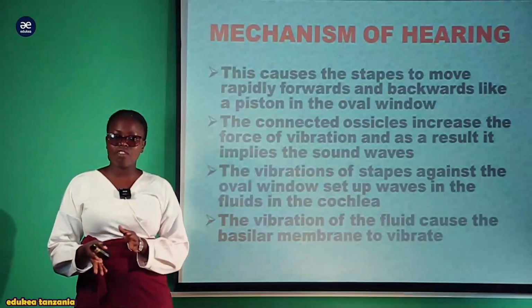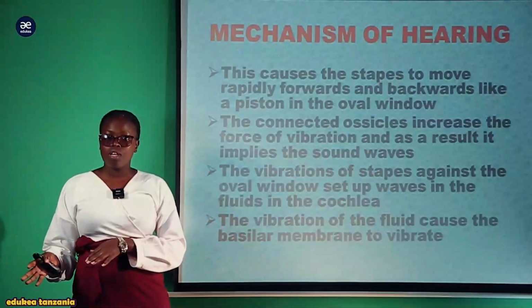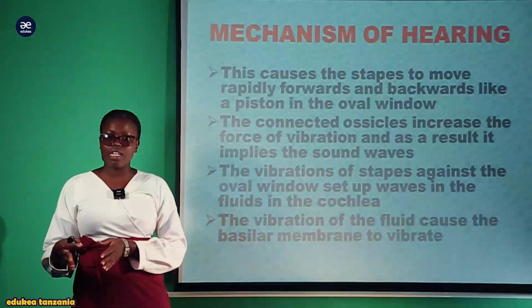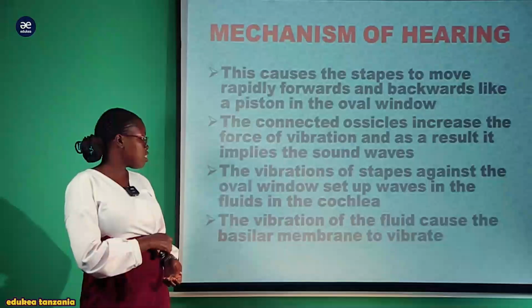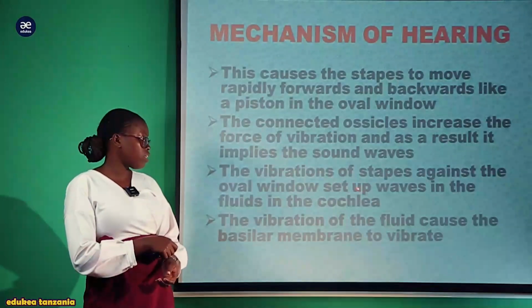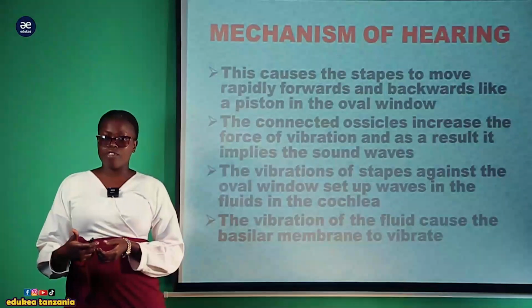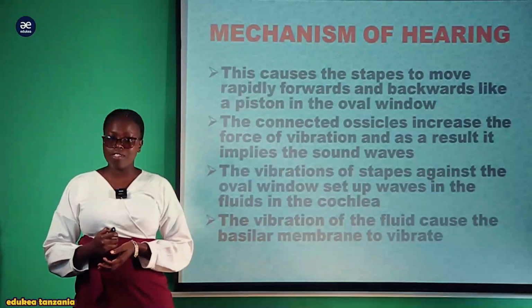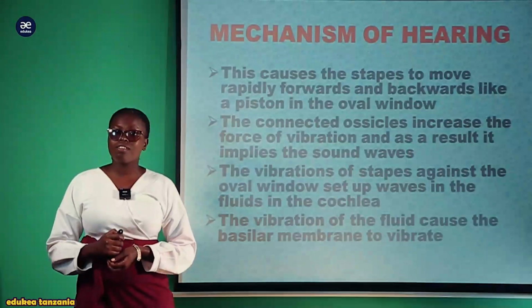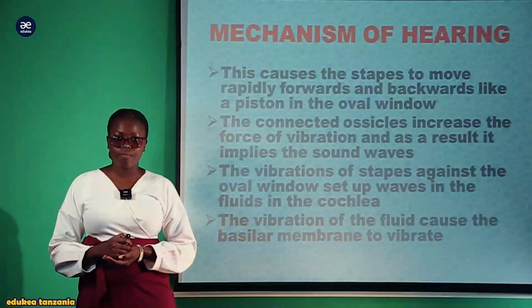So this vibration of the stapes against the oval window inaenda kuset up wave, kwenda katika cochlea ambayo ni one of the structures of the ear which is responsible for hearing.